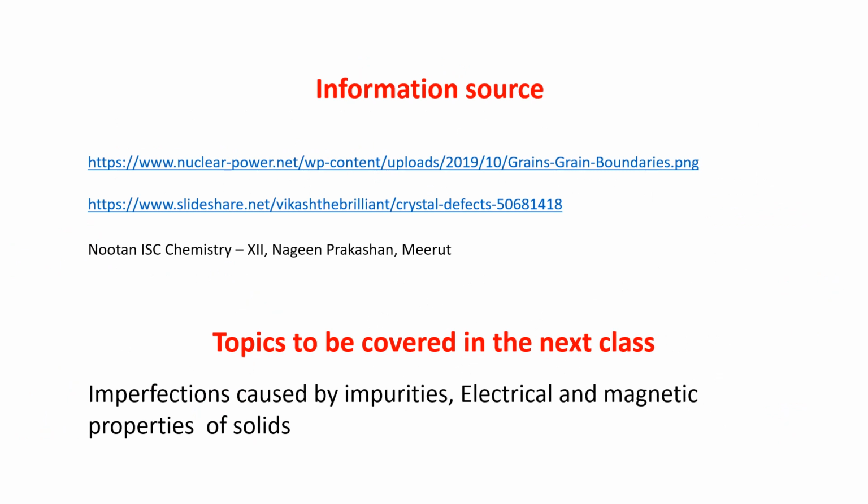Now with this, I'm ending lecture 5 here. In the next lecture, that is lecture 6, we will do imperfections caused by impurities, which we have not discussed in this lecture, and electrical and magnetic properties of solids. With these two topics, this solid state chemistry will be finished.